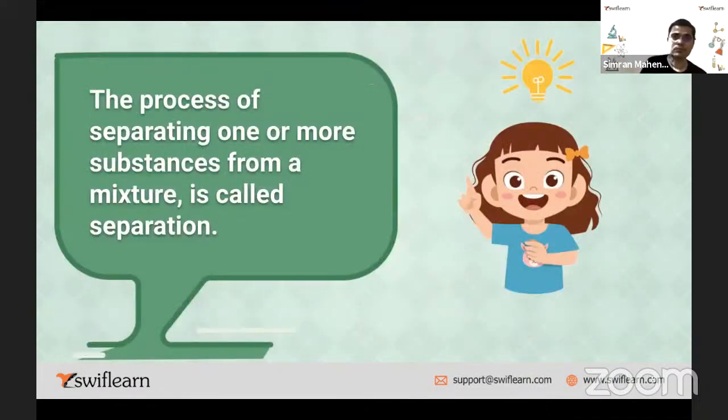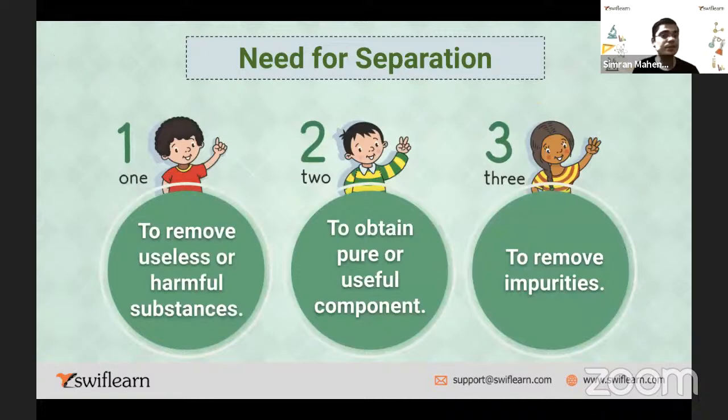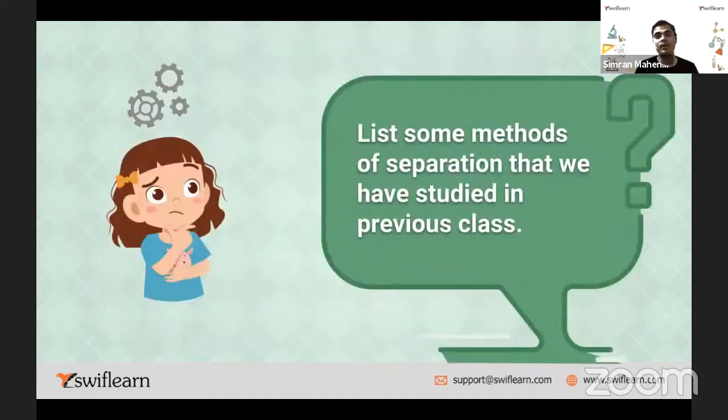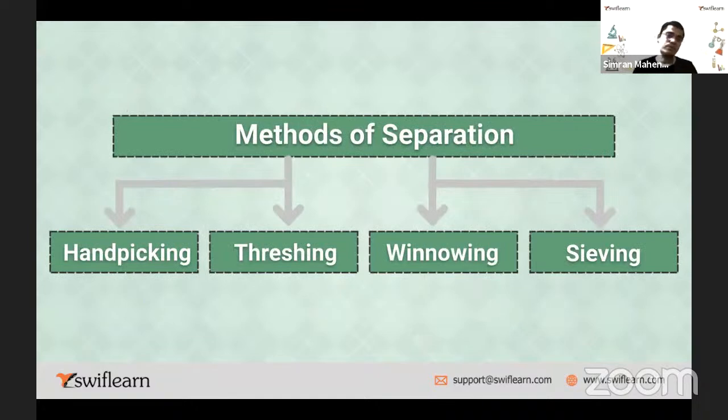So need for separation, what was the need? Three needs. First is remove useless or harmful substance. Second is to obtain pure substance, and the third is to remove impurities. These are the three needs. We have to remember these three needs, very, very important. Okay. So these are the four methods we discussed in much detail in the last session, and I discussed this very in a short: hand picking, threshing, winnowing, and sieving.